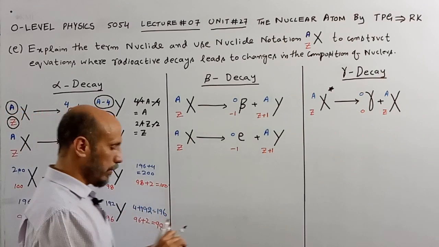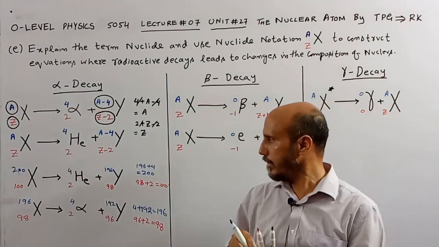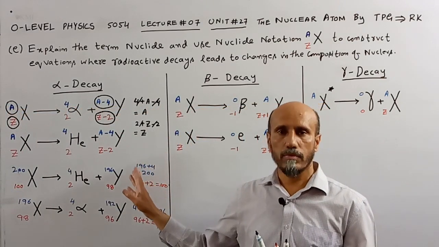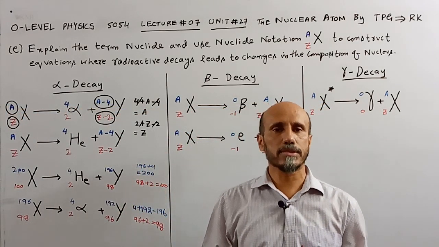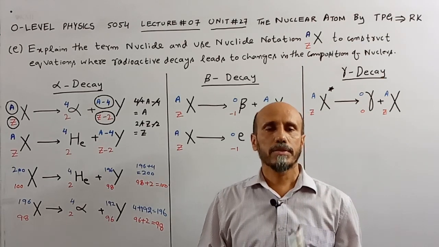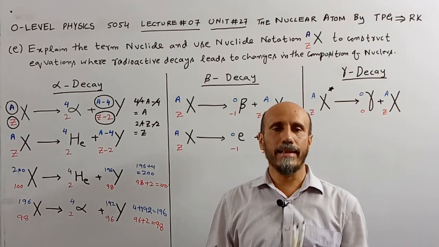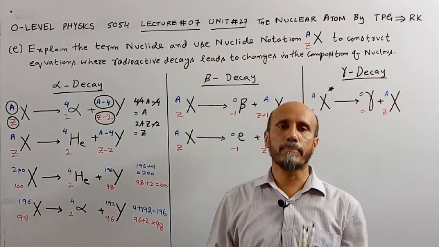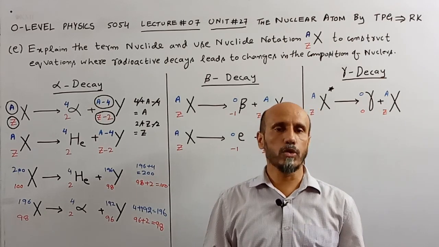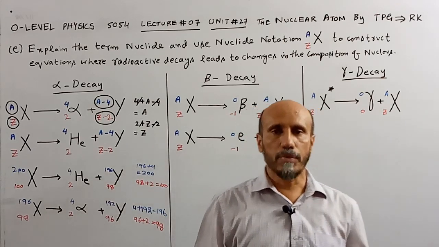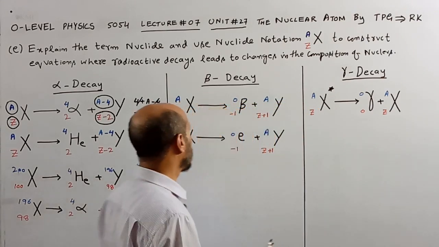So in this way we can construct equations for alpha decay. Now for alpha decay, the point is clear that whenever an element emits an alpha particle, the newly formed element has a value of A lesser by 4 than the actual value and a value of Z lesser by 2 than the actual value. Now we will consider the concept of beta decay.